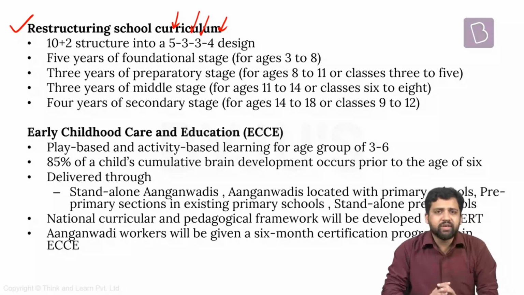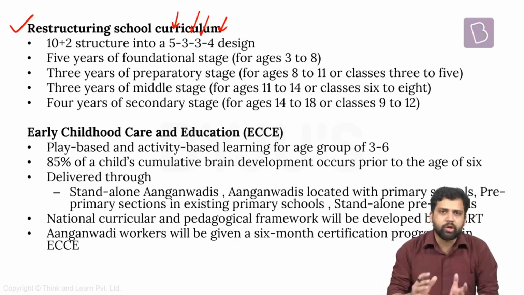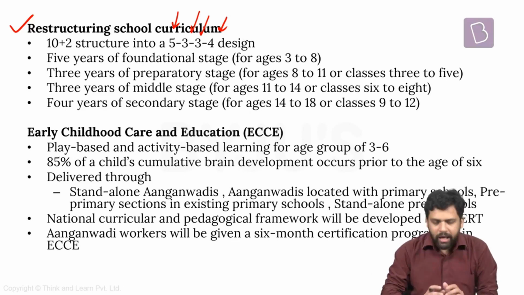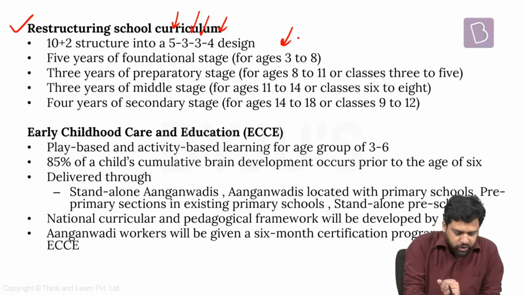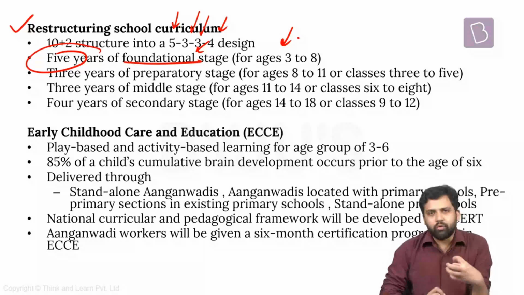That means first 5 years, a particular kind of education needs to be provided. Then next 3 years, a particular kind of education. Then 3 years, then 4 years. So rather than having 10+2, have 5-3-3-4. So first 5 years, that is between the age category 3 to 8 years, that will be the first 5 years of education, and it is going to be the foundational stage. So it is going to lay the foundation for the remaining part of education.